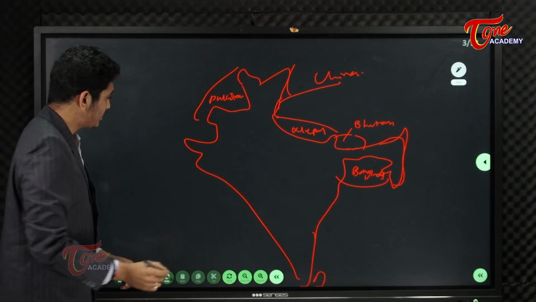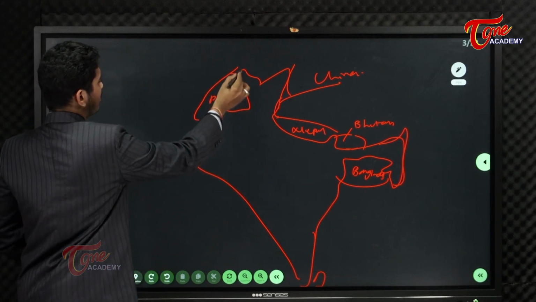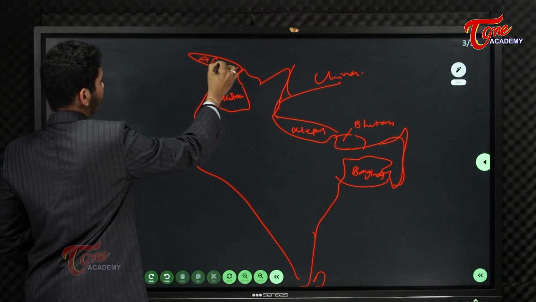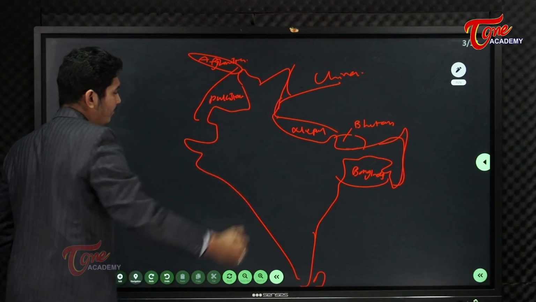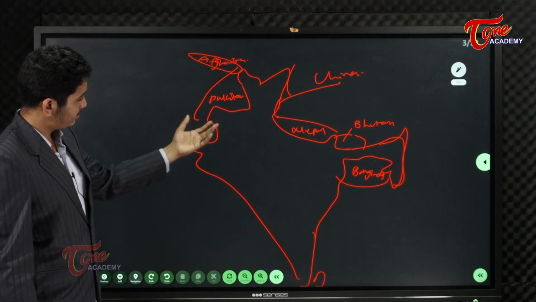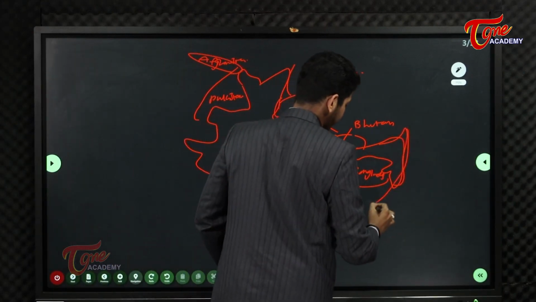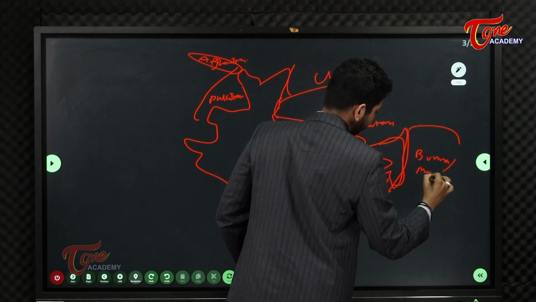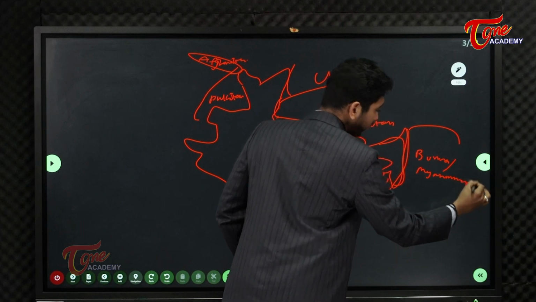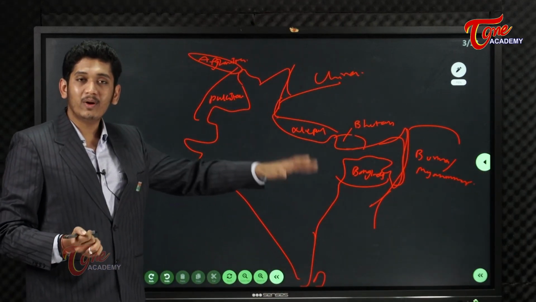Next, you also have a small part with Afghanistan which we do not consider. Did I miss anything else? This is the Myanmar border, Indo-Myanmar, Burma or Myanmar. Now you have clarity on what the different bordering countries are.